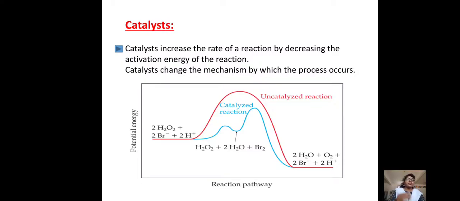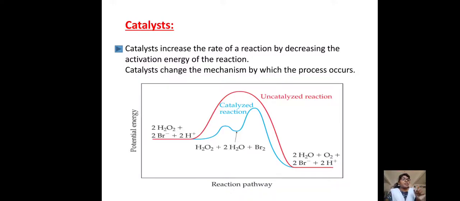See the graph, the red color curve is the uncatalyzed reaction, that is in the absence of catalyst. And the second, blue color, the activation energy is decreased because of the presence of the catalyst. Okay, what is activation energy?